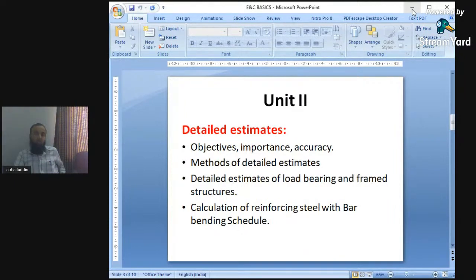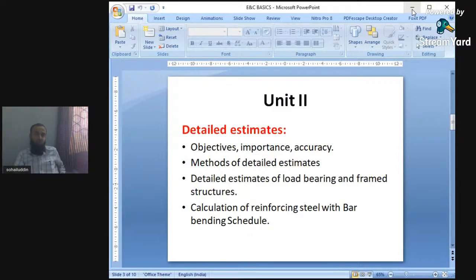So it is a table, or a schedule, which represents the reinforcement of the bars. We'll study the bar bending schedule in unit number 2. It is also very important. Unit number 2 is most important. Unit number 1 is a little bit theoretical. Theoretical in the sense it is a brief idea of estimating and costing, but unit number 2 plays an important role regarding the estimations, regarding finding out the quantities.